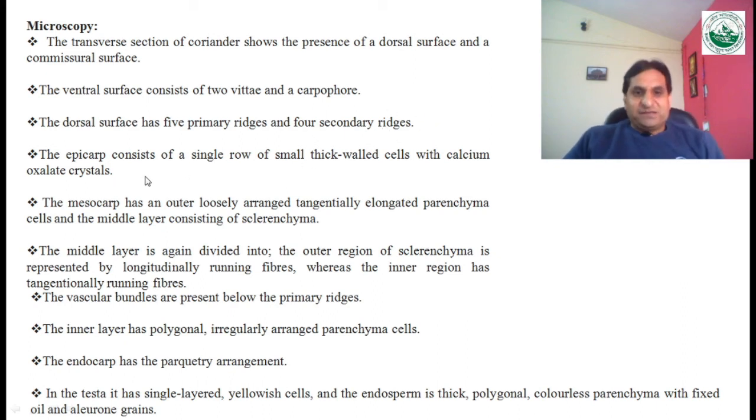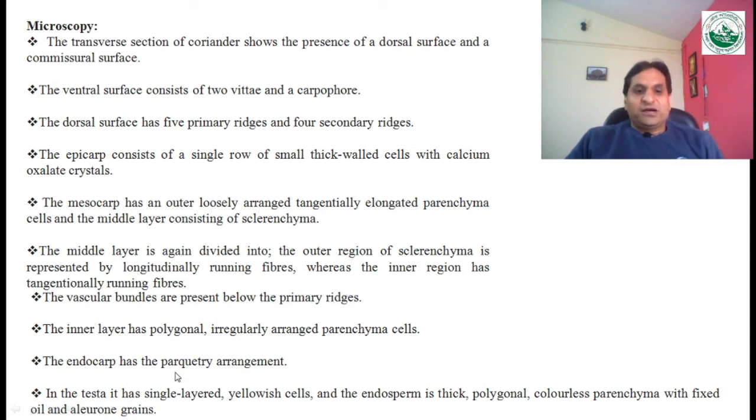The epicarp consists of a single row of small thick walled cells, with calcium oxalate crystals, and the mesocarp has an outer loosely arranged, tangentially elongated parenchymatous layer, and the middle layer consists of sclerenchymatous cells, and these sclerenchymatous cells may be longitudinally running fibers, whereas in the inner region tangentially running fibers. Vascular bundles are present below the primary ridges. The inner layer has polygonal, irregularly arranged parenchymatous cells.